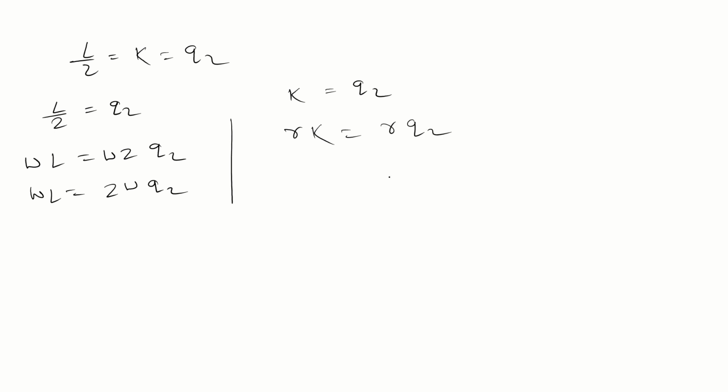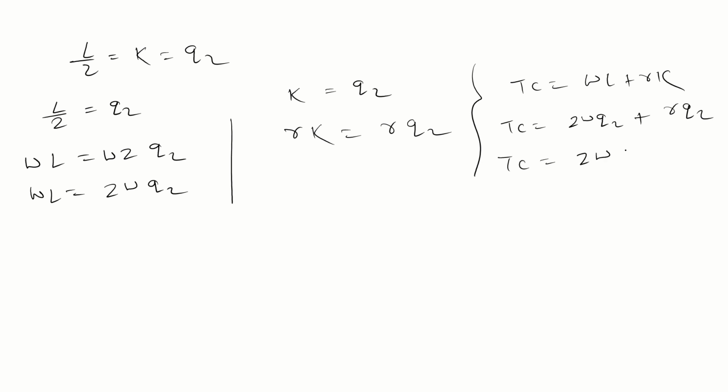RQ2, just multiply both sides, RQ2. Okay, so what is the total cost? WL plus RK, no, total cost. So total cost WL is what? 2W. Q2 plus RK is what? RQ2. So total cost is what? 2W plus R into Q2. Okay, so this is the total cost TC2.